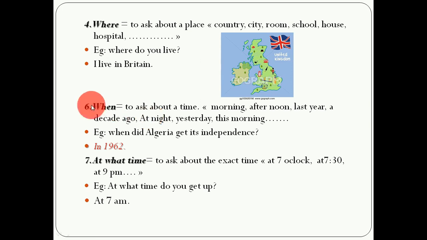For example, when did Algeria get its independence? وقتاش الجزائر استقلت? When did Algeria get its independence? In 1962. This is the answer. So this is the time.